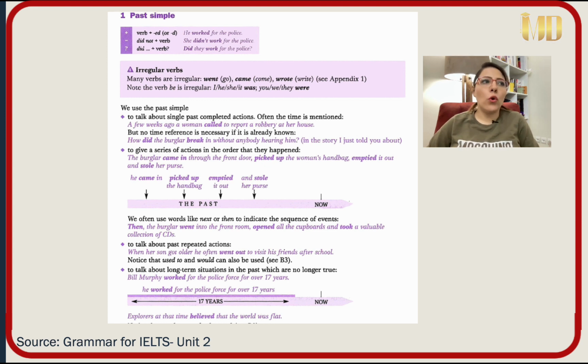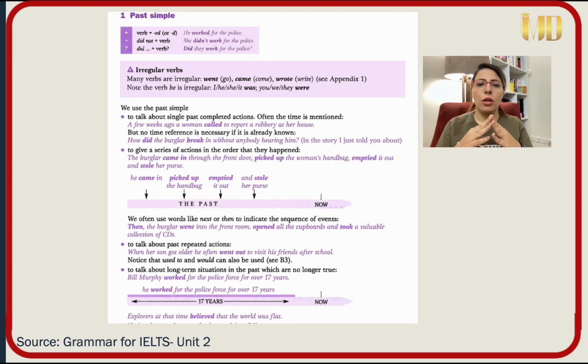So first we have subject and we have verb and the rest of the sentence. Subject like I, you, she, he, it, we, you, they. And a verb like, for example, work. We have to use past form of the verb. For a verb work, how can we know what is the past form of the verb work?